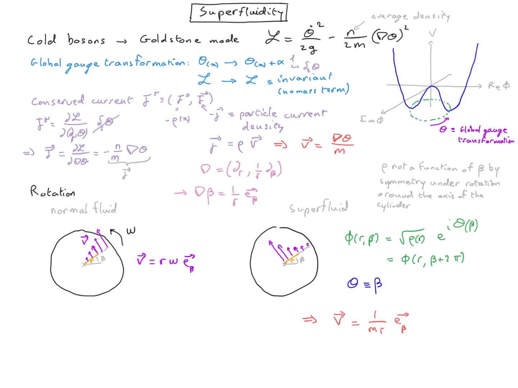And this is diverging for r equal to 0, because then we have an infinite velocity. So we see that if we have a constant density and a velocity which goes to infinity as r goes to 0, then we have also a current which diverges. And to avoid this divergence of the current, the only possibility is for the density itself to go to 0 in the center of the superfluid.